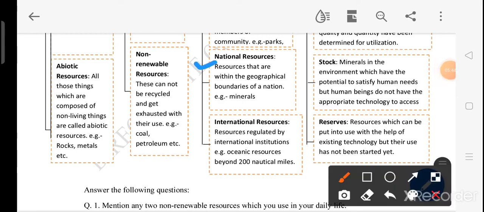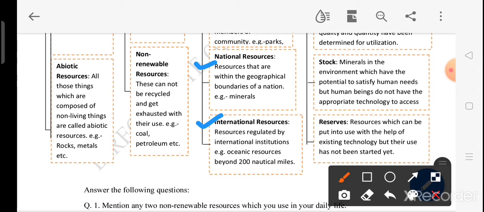Here it is, means the resources that are found within the geographical boundaries of a nation. For example, minerals can be there. Any resource which is found in the boundaries of a country is a national resource. Now, international resources, students, are definitely the resources regulated by the international institutions.